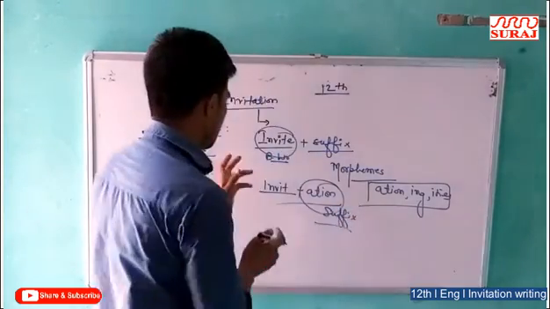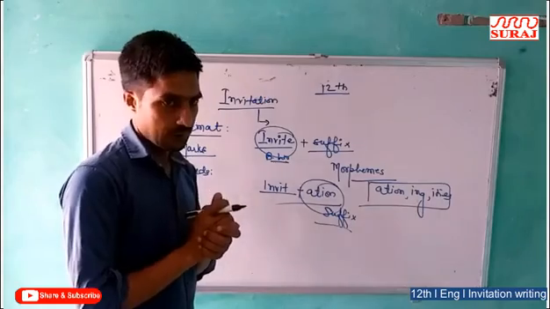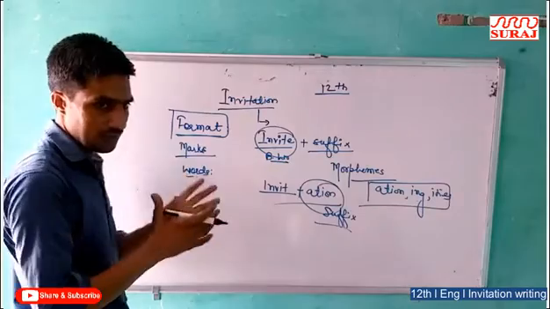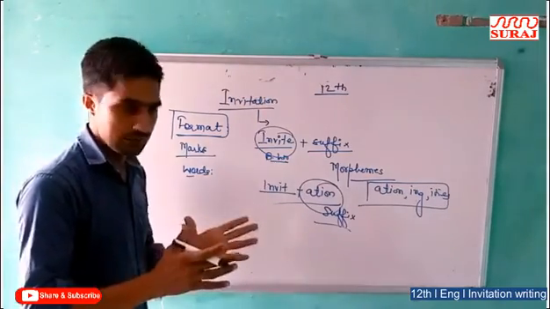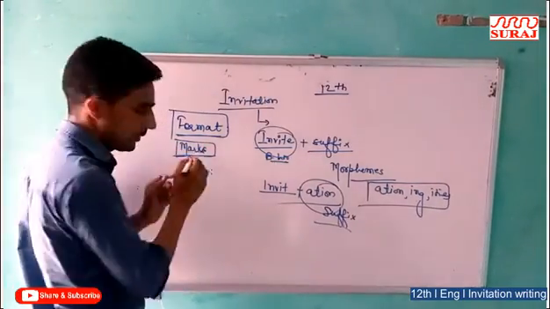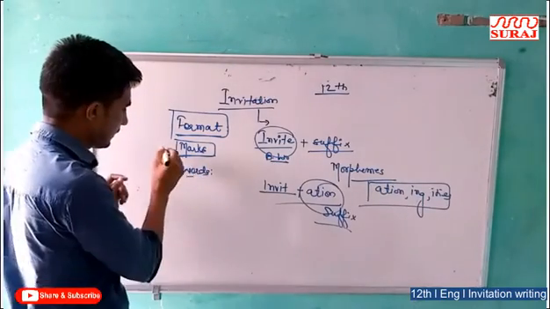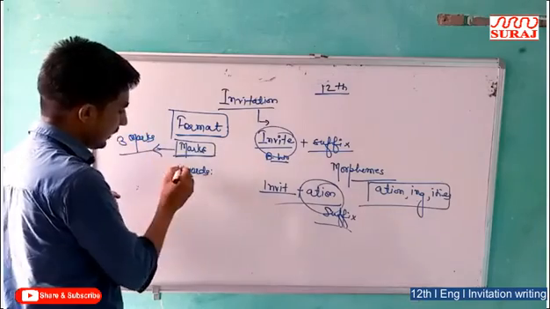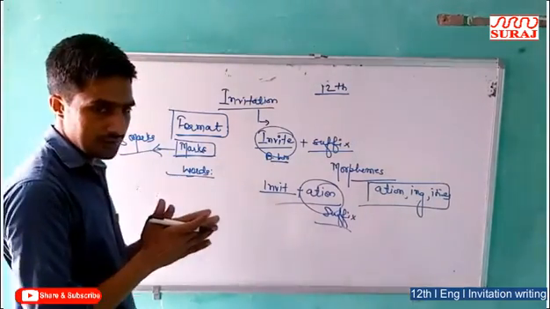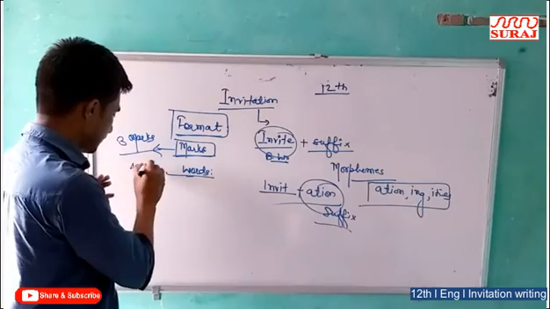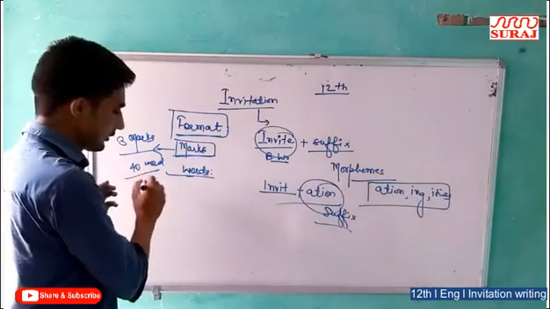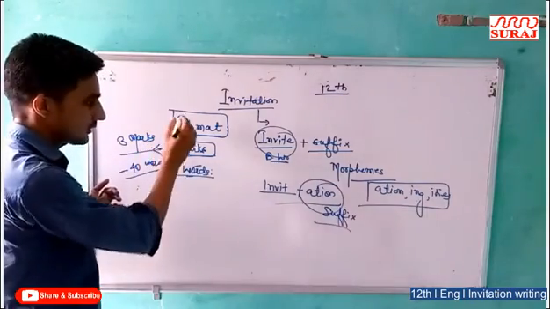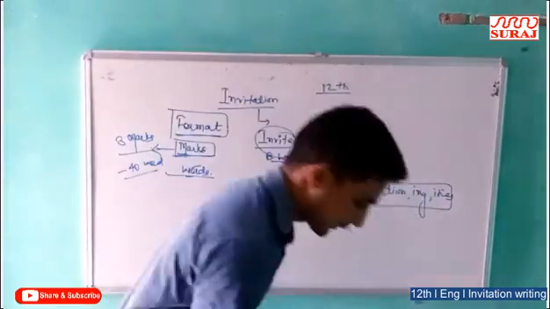Now, types of the invitation and how many marks. First we will discuss the format. What is the proper format as per the guideline of the CBSE. After that, marks: how many marks does an invitation carry? It carries 3 marks. And words, the same as we have discussed, approximately 40 words. Don't exceed 50 words. This is the word criteria of invitation. This is the marks and format that will be discussed.